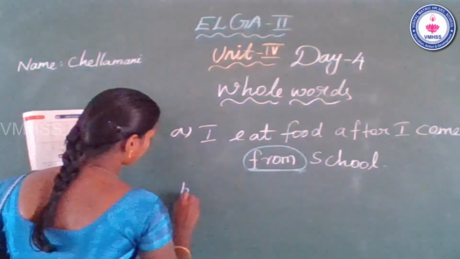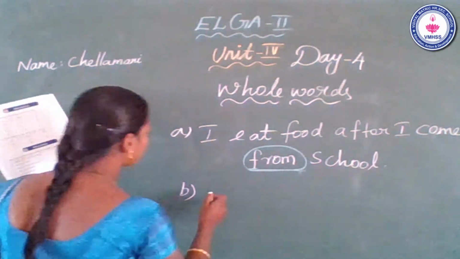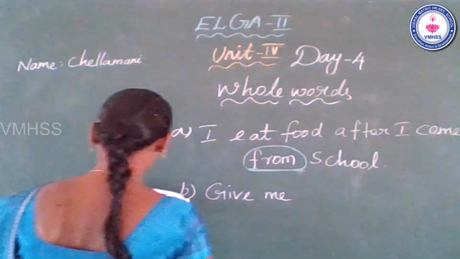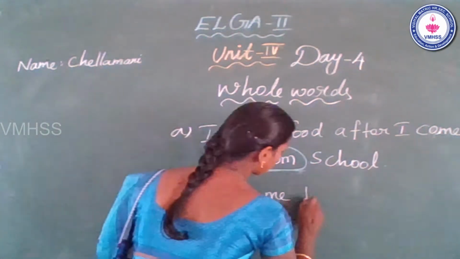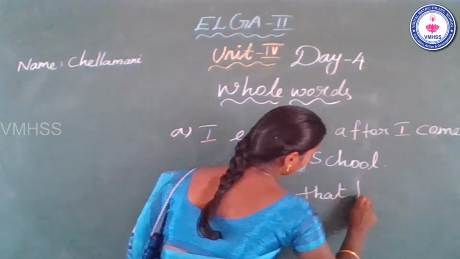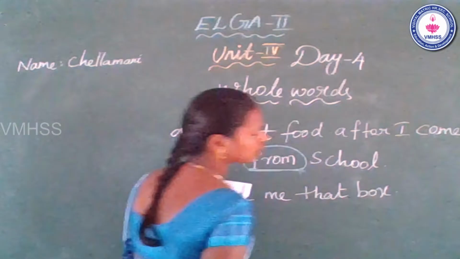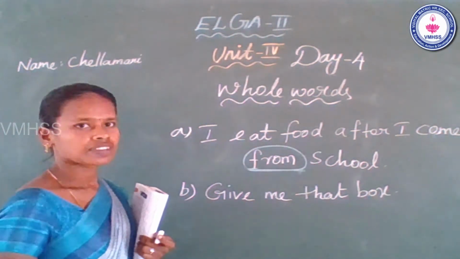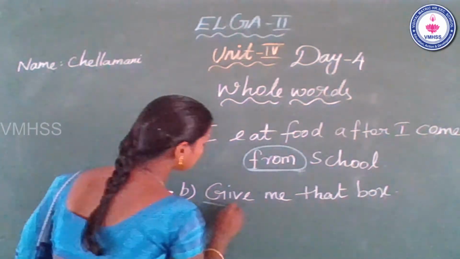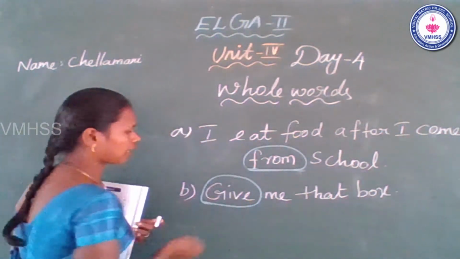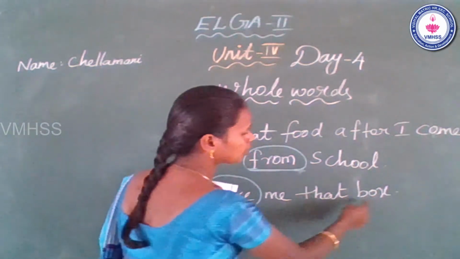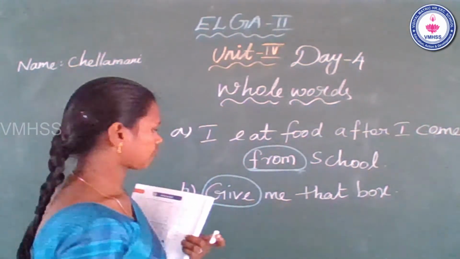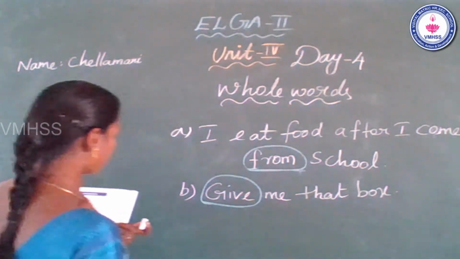B. Give me that box. Give me that box. Do you see any whole word in this sentence? Yes, give. So you can circle it. Okay, give me that box. Give me that box. Now go to the C one.